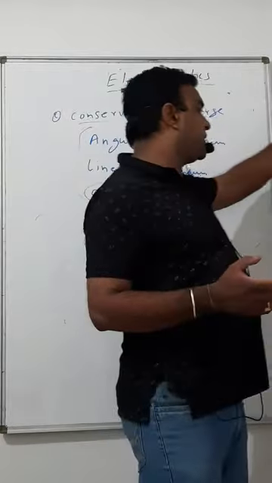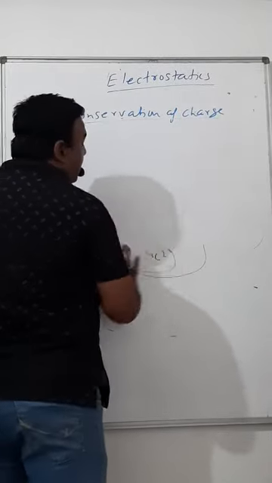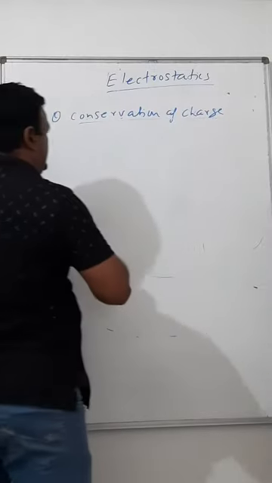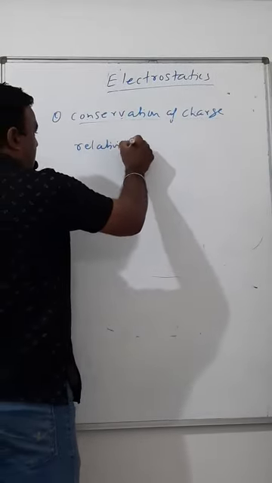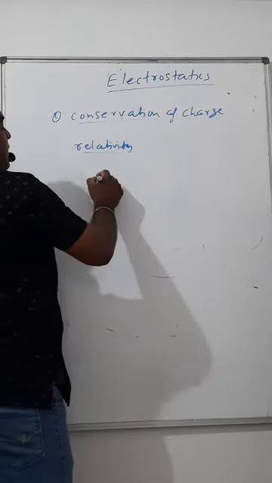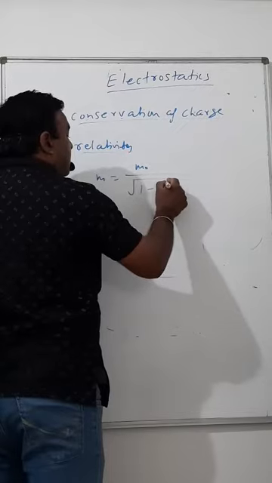I give you an example of it, which is the formula of relativity. The relativity formula says that m is equal to m naught upon root 1 minus v squared by c squared.